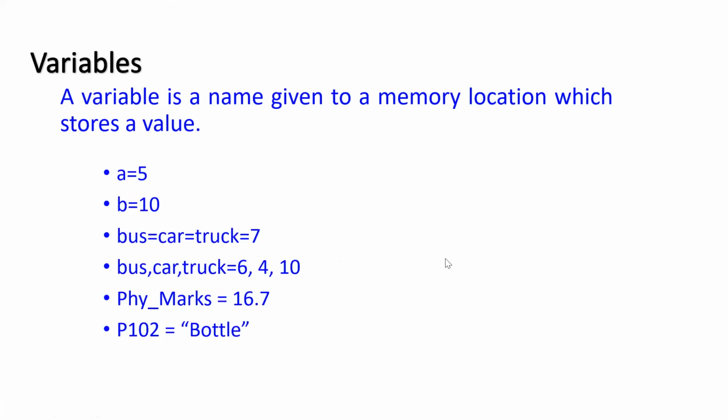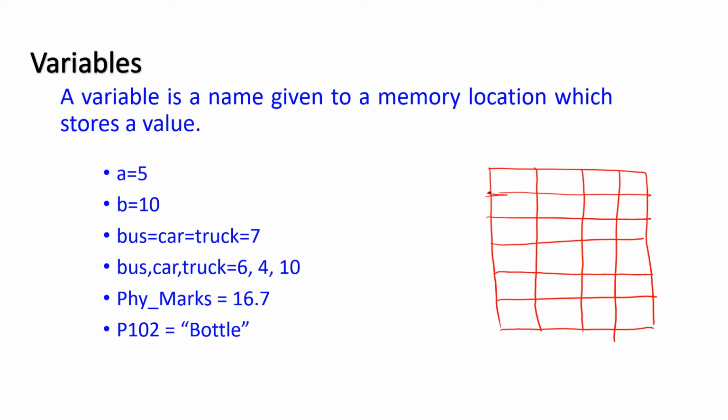Suppose I write something like this, a equal to 5. Suppose this is the computer's memory. When Python finds this statement a equal to 5, it checks for a memory location in which the value 5 is stored. It is not stored. So it will store the value 5 in some memory location, and it will name that memory location a. So next time whenever I refer to a, it will give me the value 5.